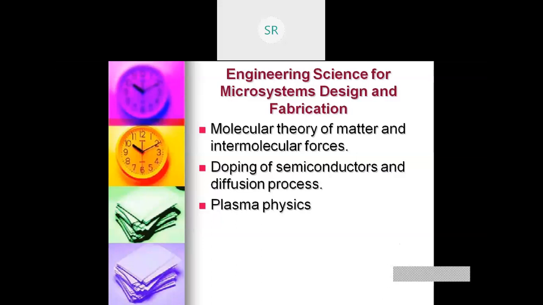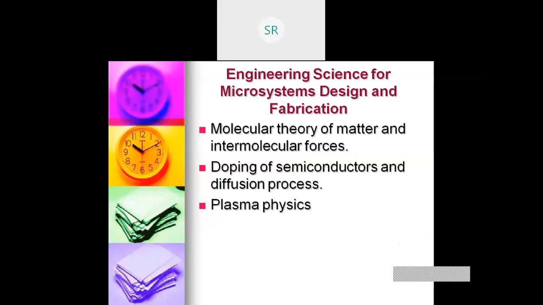Now if I take copper, the electrical resistivity of copper is 10 to the power minus 5.8, whereas for silicon, it is 10 to the power plus 4.5.